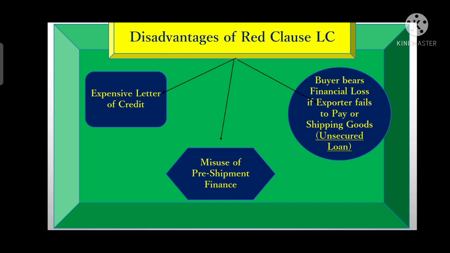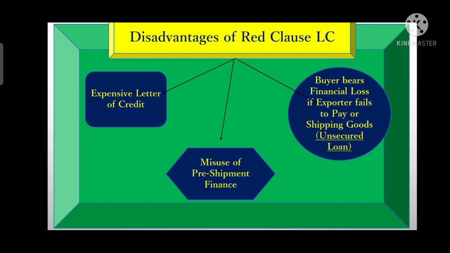So the buyer needs to pay the interest portion plus the overall value of the LC after deducting the advance payment portion. So this type of LC is expensive to the buyer, because the issuing bank may ask for collateral security from the buyer, since it is making an advance payment.